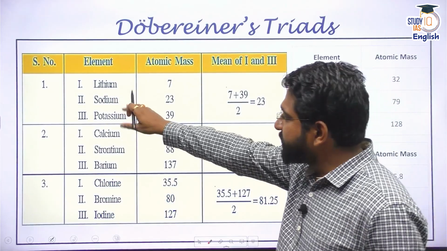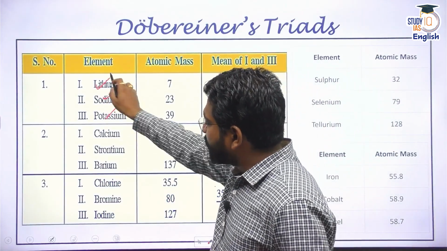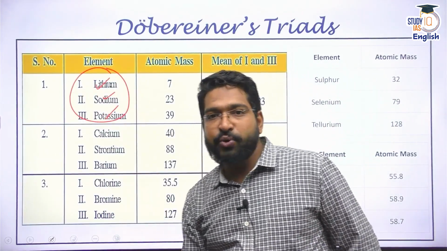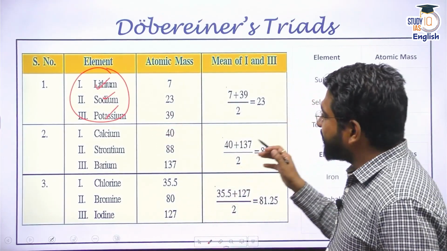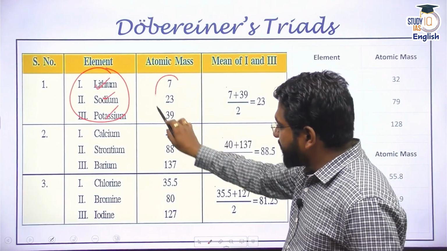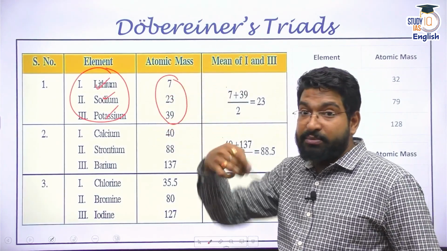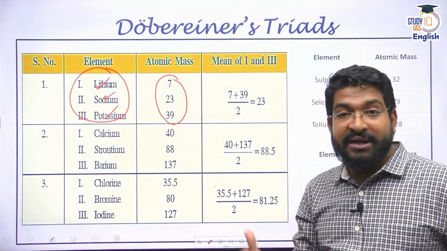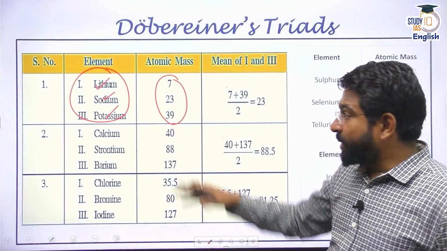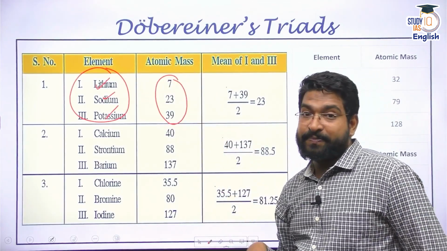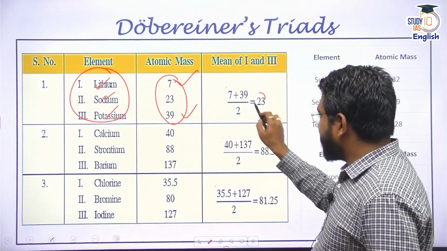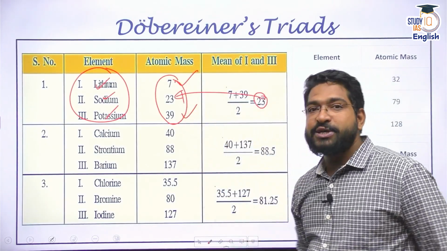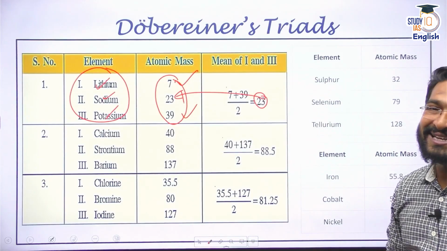Look at this. Now he categorized lithium, sodium, and potassium. He put them in one triad or one group, and they have similar properties. Yes. And he said that if you look at their atomic masses, people at that time knew atomic numbers and atomic masses. Slowly and steadily, that idea was known. So categorization is based on atomic mass here. If we take the average of the first and the third, you will get the second element. That is what Dobereiner said.